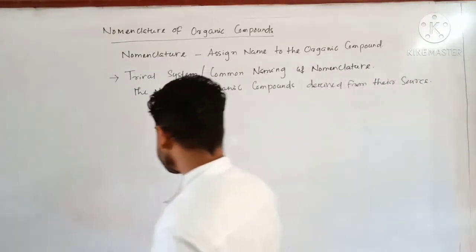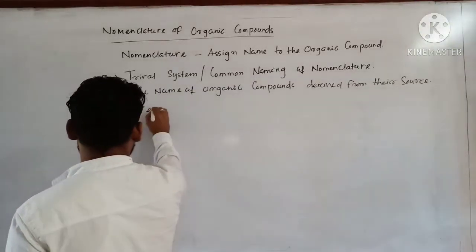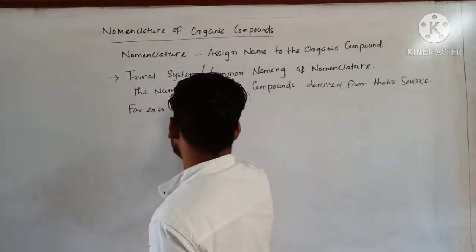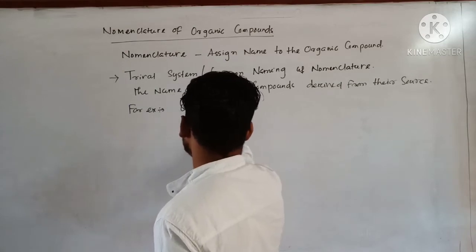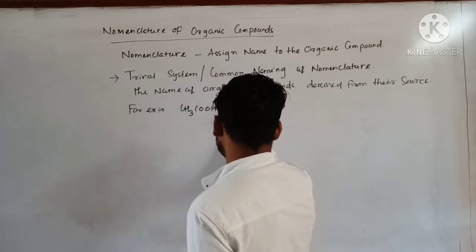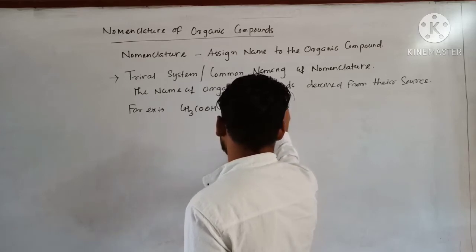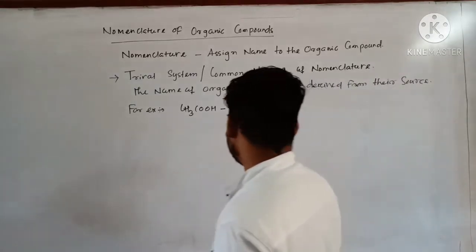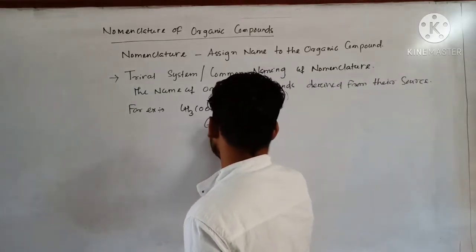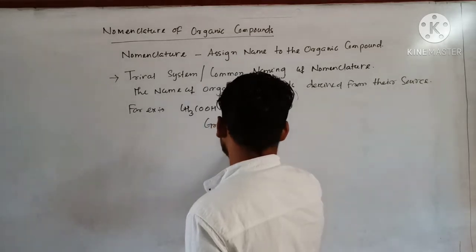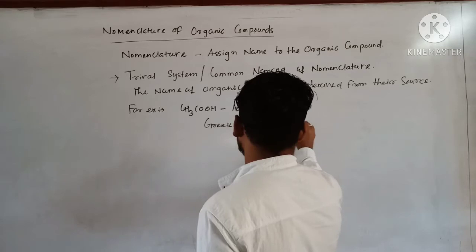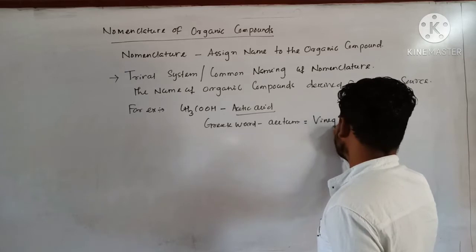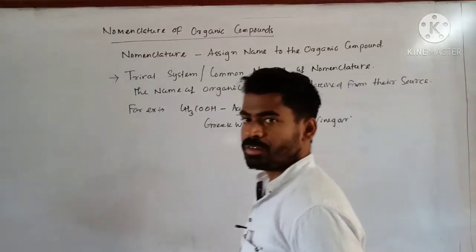For example, we are saying acetic acid. That clear? CH3COOH. What is its name? Acetic acid. This word is derived from the Greek word acetum. Acetum means it is the chief constituent present in vinegar. Clear?